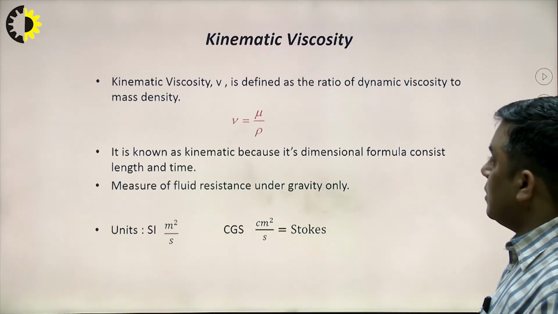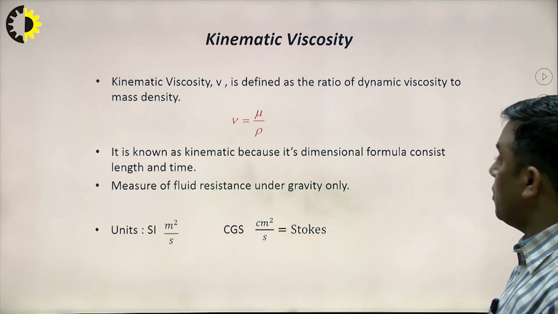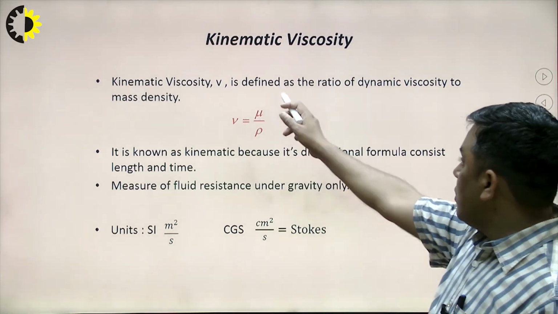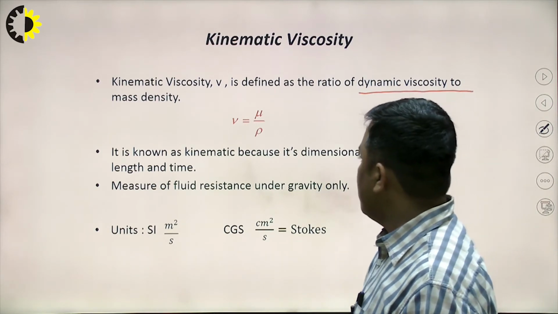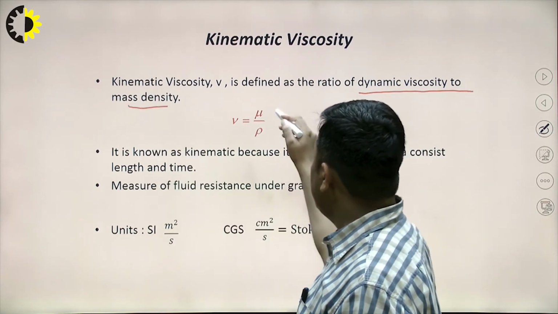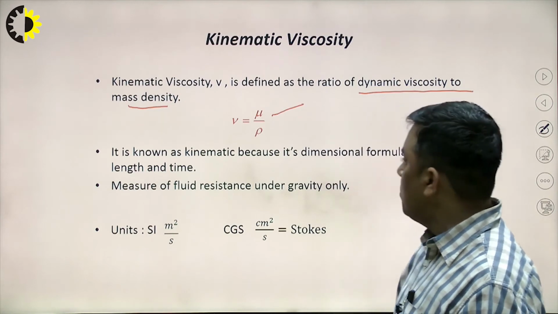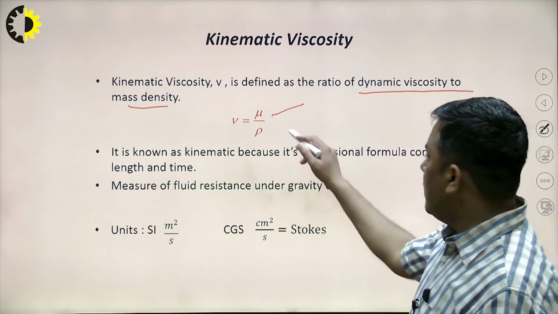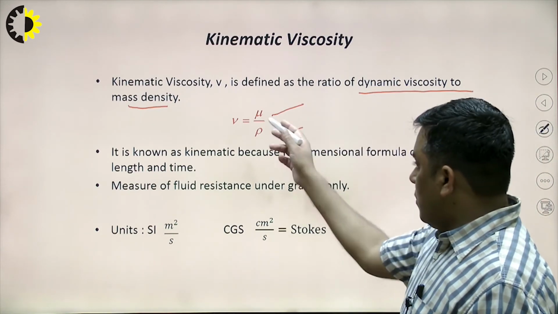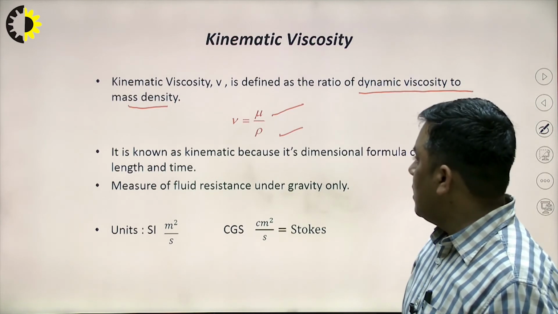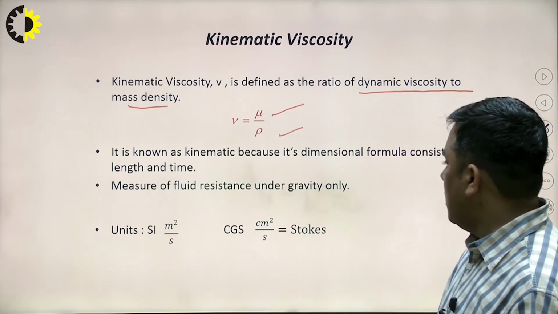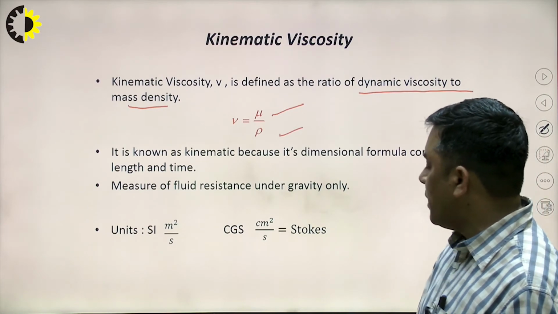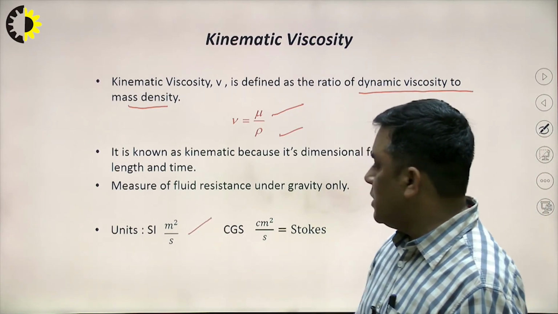Kinematic viscosity is another term which is also important. It is defined as the ratio of dynamic viscosity to mass density, that is, the coefficient of dynamic viscosity, mu, divided by mass density, rho. When we analyze the dimensional formula for this, the unit comes out as meter square per second.